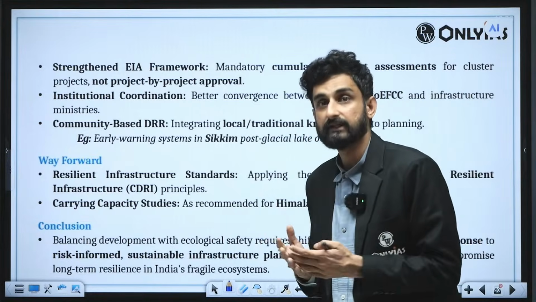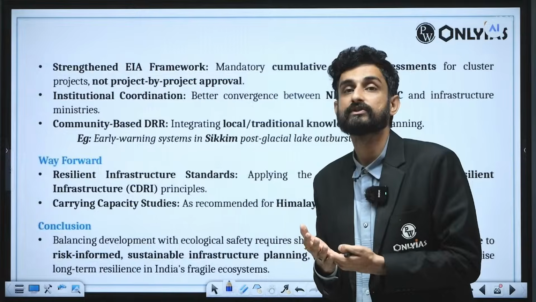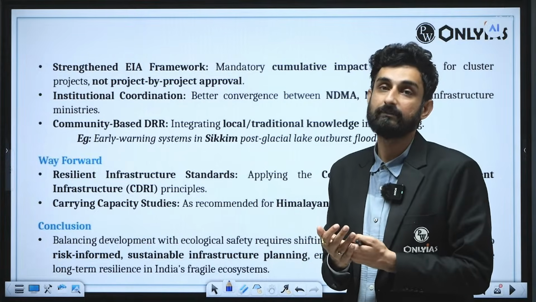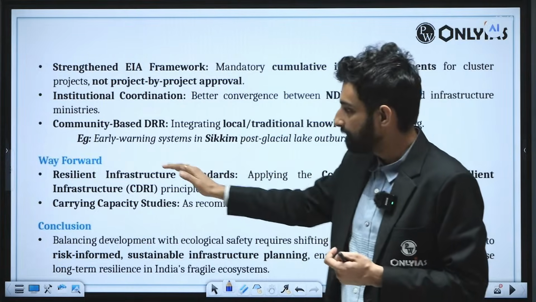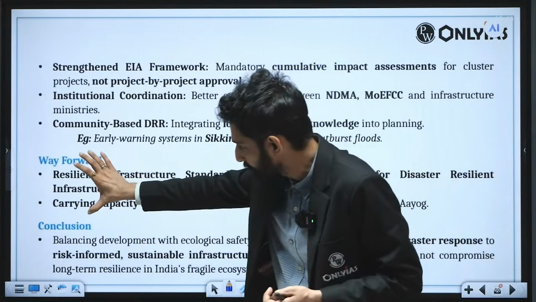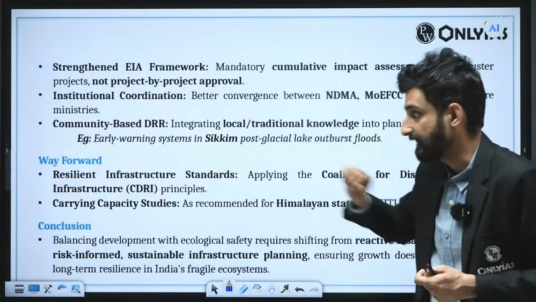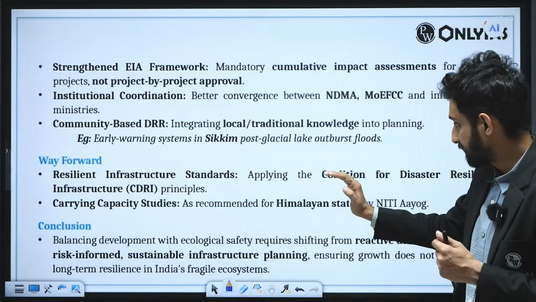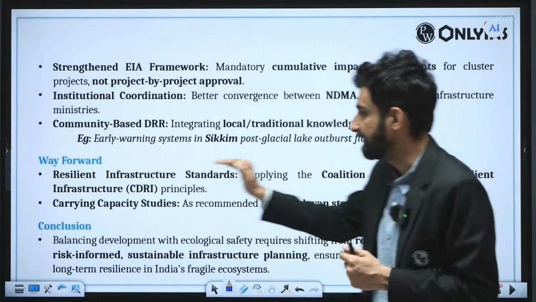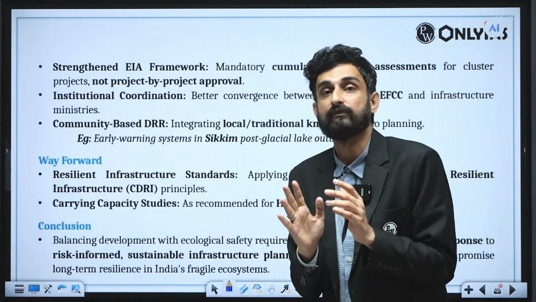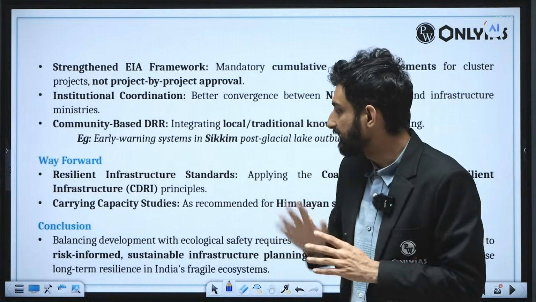Further, since it's a 10 marker, we have given the introduction, we have given the contradictions, we have given how it can be managed. Then we can quickly come up with the conclusion and way forward. So you can actually club both together, way forward and conclusion. You can say that resilient infrastructure standards, as we are taking the context of the Coalition for Disaster Resilient Infrastructure principles, in which India is a pioneer country, we can take advantage of them.